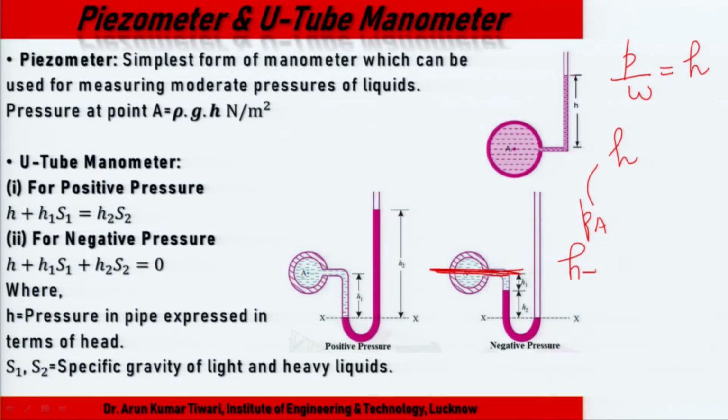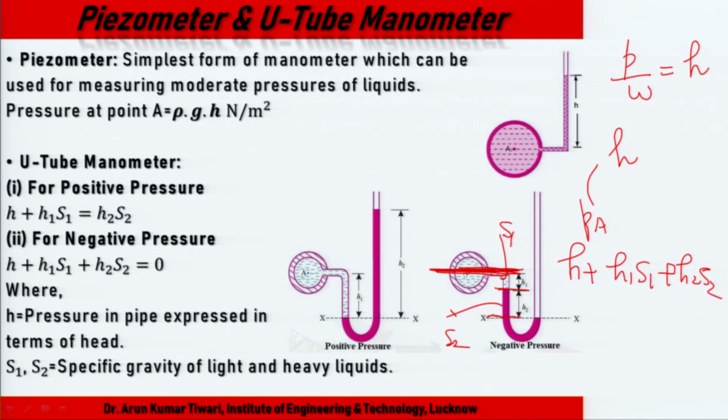Then H1: both fluids are different, this may be S1, this is S2. At this level the pressure head is the same, going down H1. Why down H1? Because the fluid is changing. H1 into S1 plus going down H2 into S2.